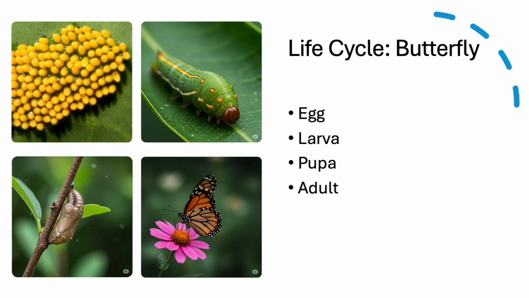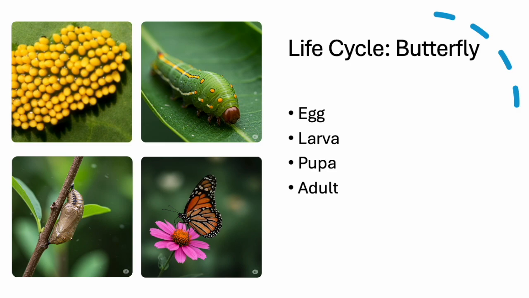Then it forms a special covering around itself called a pupa or chrysalis. Inside, the butterfly changes a lot. Finally, the pupa opens and a beautiful adult butterfly emerges. It can fly, lay eggs, and the cycle starts all over again.